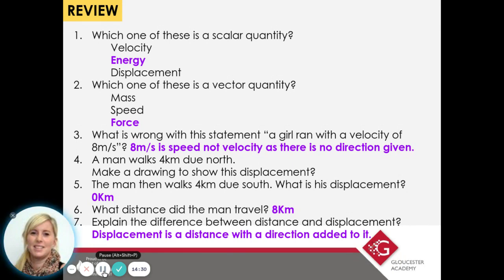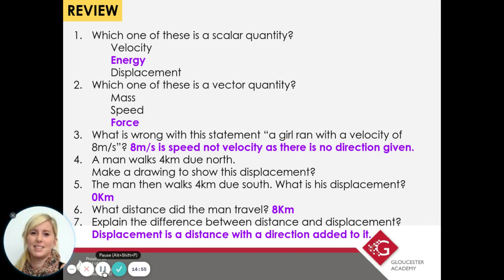So a man walks 4 kilometers due north. Because of the north, that would obviously be an upwards arrow. And I might have labelled the arrow with 4 kilometers as well. For question 5, the man then walks 4 kilometers due south. So you literally have the reverse of your previous arrow, and he comes back to the exact same place, which is why his displacement is 0 kilometers.